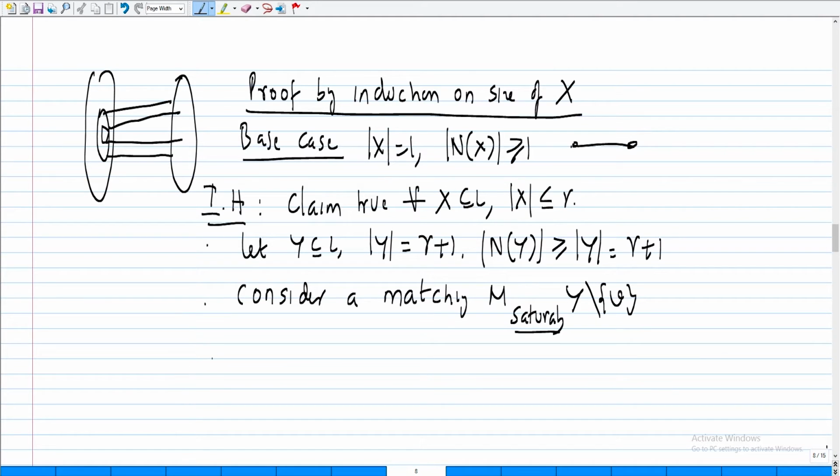So you are interested in proving this theorem. Y is the set, it's of size R plus 1. Now you take one vertex v and say, okay, I'm going to remove this guy out. Now you can apply your induction hypothesis because Y is smaller. You know that the neighborhood of Y and all subsets of it satisfy this condition, therefore there is a matching here.